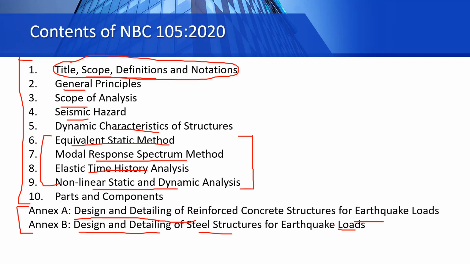These 6 to 9 are different analysis methods or analysis types. And finally, in number 10, we have parts and components. So these are the contents of NBC 105 2020. I would like to say this: the new building code. Let us say the 1994 version is the old code and the 2020 version is the new code.